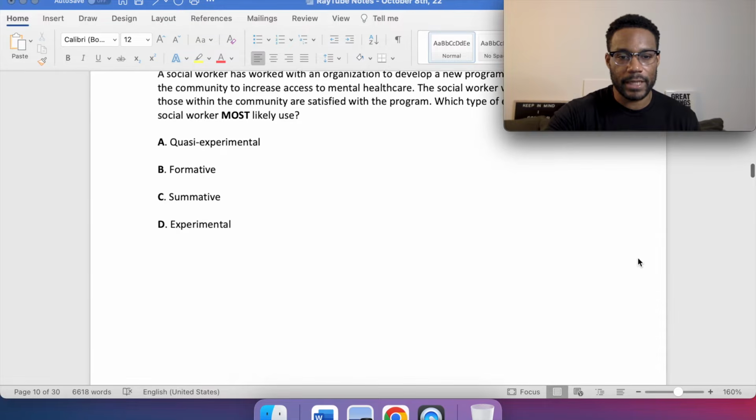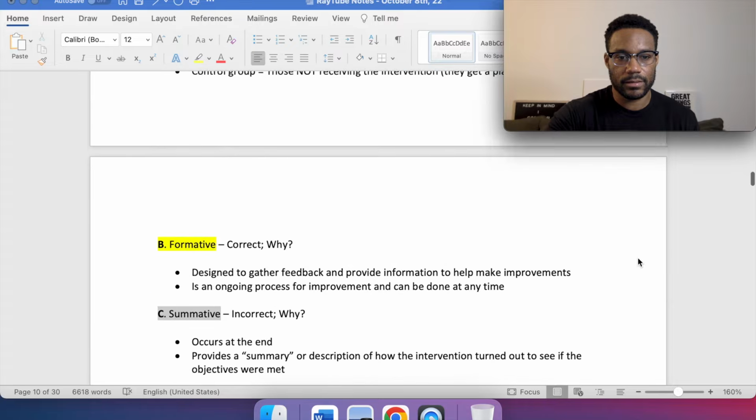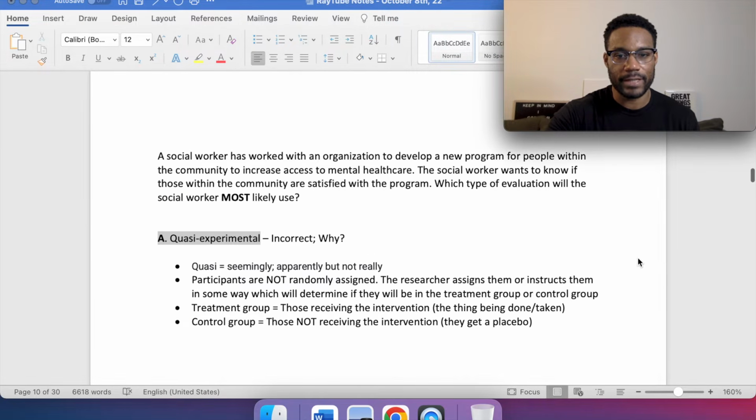Okay, if you picked B, you are correct. Why? So yeah, let's go through them. So with A, quasi-experimental, this is incorrect.